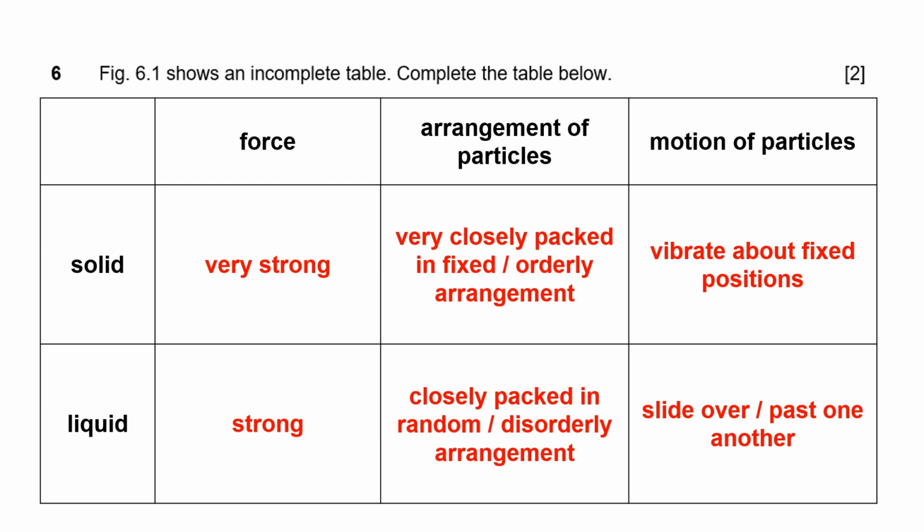In a liquid, the particles are able to move around relative to each other. So what we write is they slide past each other. Why do we say they slide past each other? Because they are still closely packed together. In a sense, they are still touching each other. So rather than, like in a gas where they're free to move, they are still forced to be in contact and they are sliding past each other. So these are the key words that are good for you to remember to describe the forces, the arrangement of particles, and the motion of the particles in solids and liquids. Okay, if you want to find out about the gases, you can go and refer to previous videos or your notes, where we spoke about that in more detail.